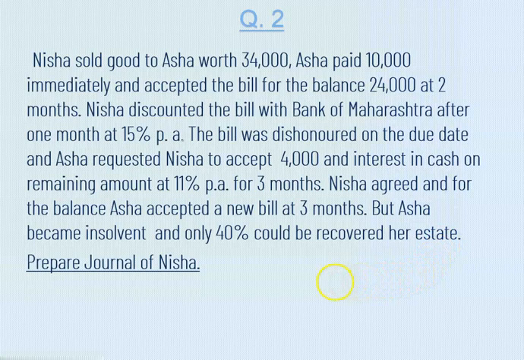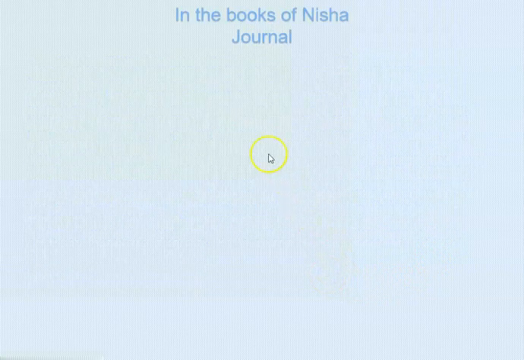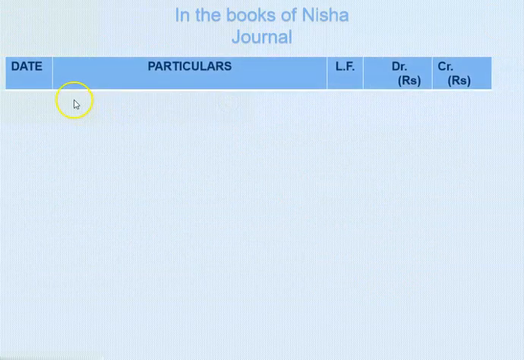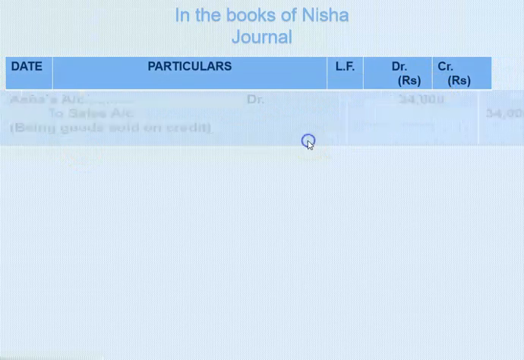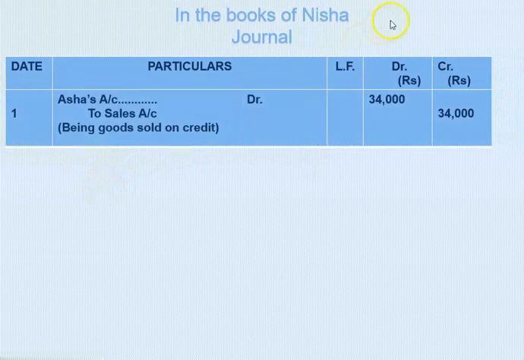Students, please remember this sum very carefully. Now in the books of Nisha, journal here. Now see here, date, particular, LF, debit and credit here. The first journal entry that Nisha is going to pass here, goods sold on credit basis and therefore Asha's account debited to sales account 34,000 rupees being goods sold on credit basis. In this sum they have not mentioned the date and therefore you are going to write here the serial number.